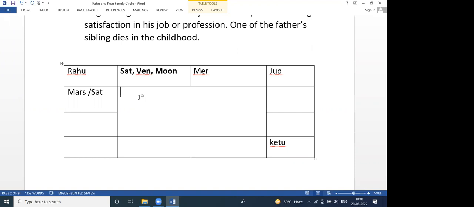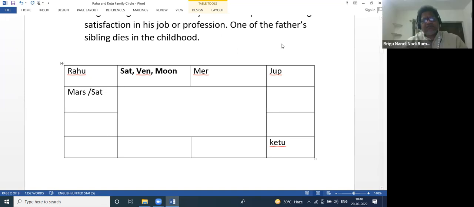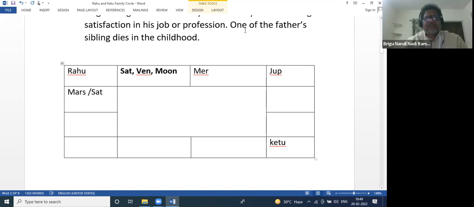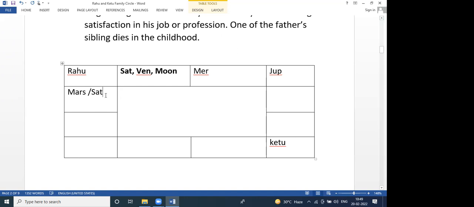Please respond. Sir, first thing, there should be a single planet out of the family circle? Previously Mars was written here and Saturn was also there, there were two planets.